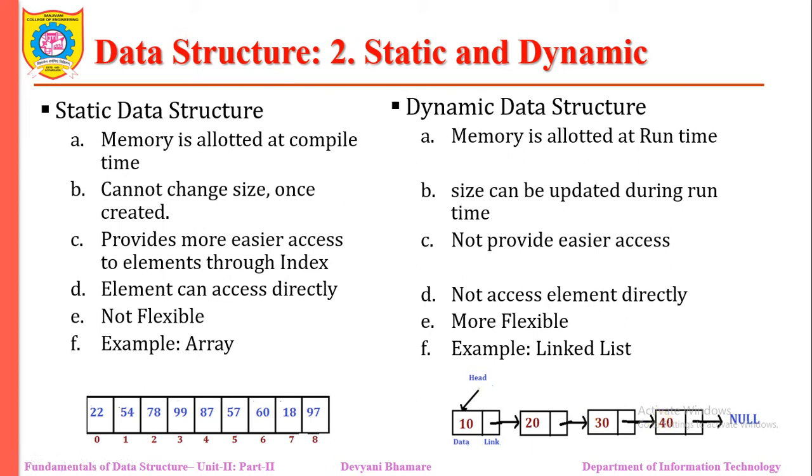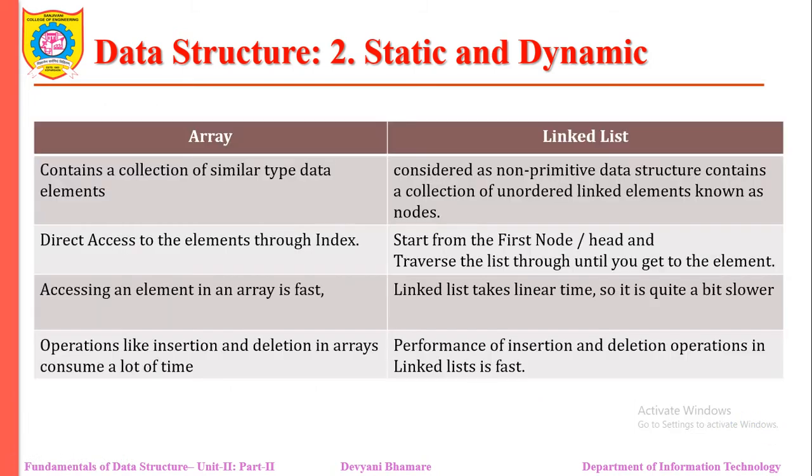That's why we are saying we cannot access the element directly. We need to go link by link. From this element, take the address of the next node, and so on. So we'll see the actual difference between the array and the linked list.